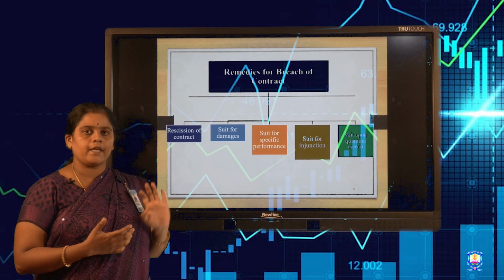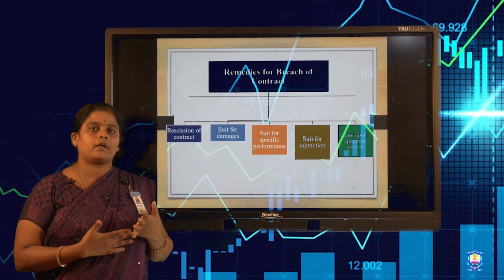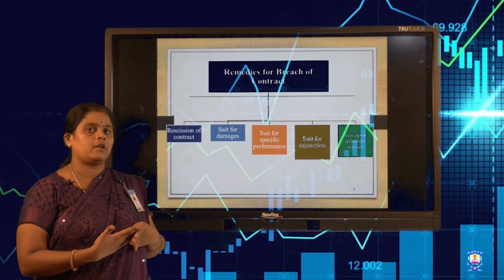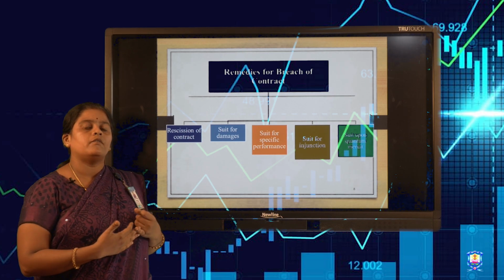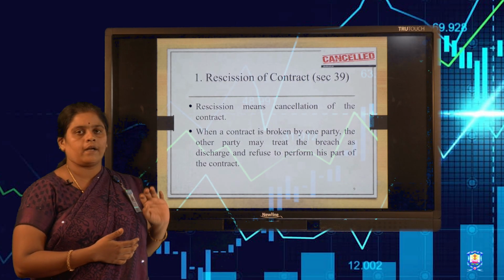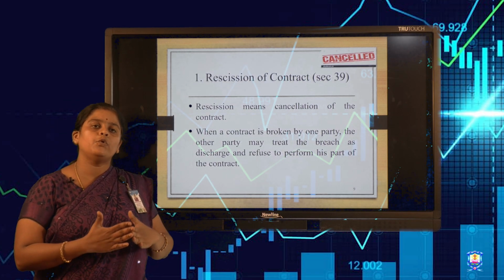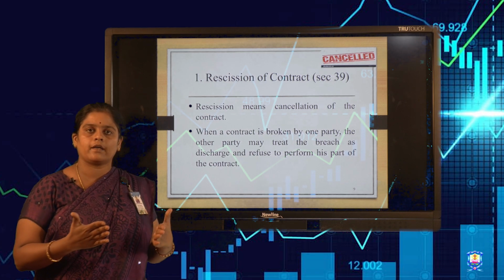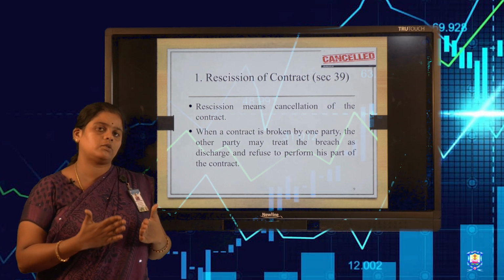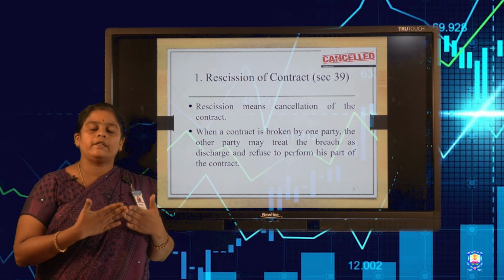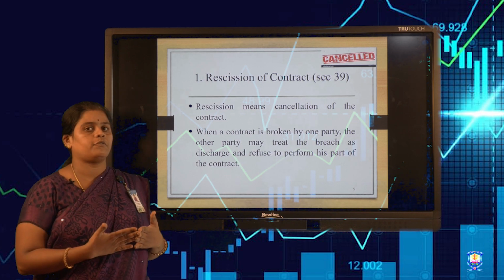So there are 5 remedies: rescission of the contract, suit for damages, suit for specific performance, suit for injunction, and suit for quantum meruit. The first one is rescission of the contract. Rescission means cancellation of the contract. That is, two parties can mutually cancel the contract and it gets automatically discharged. That is called rescission. Rescission is a legal term; in plain English, it is a cancellation of the contract.